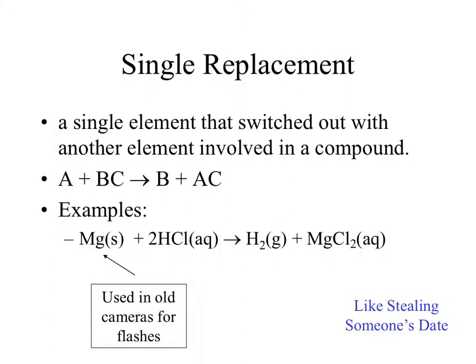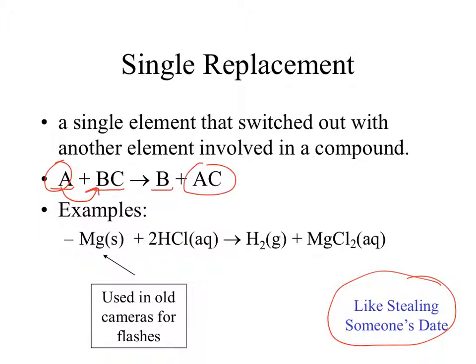Single replacement reaction is kind of like someone stealing someone's date. So take, for example, here, BC is a compound, boy and girl going out on a date, at the movies in line, and A walks in. A comes and kicks B out of the relationship. Now B is all alone, and A and C are dating. That's an aggressive move, but in the chemical world, if A is stronger than B, then A will do that. They'll swap out. And that's what a single replacement is called.